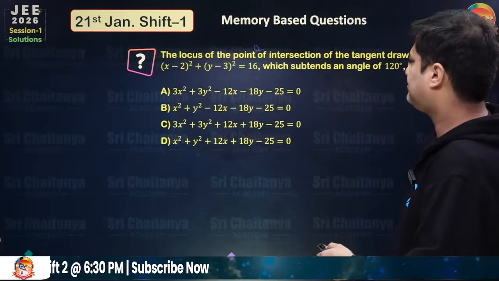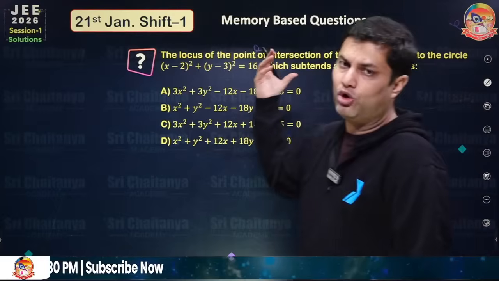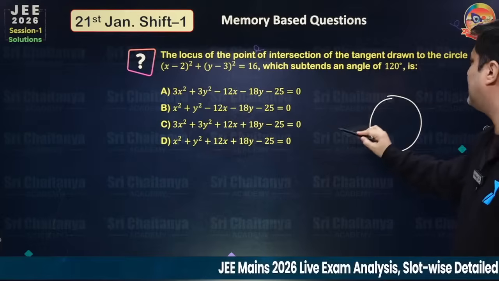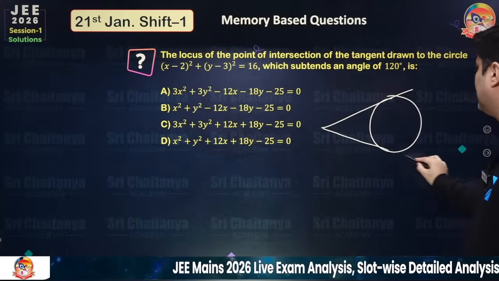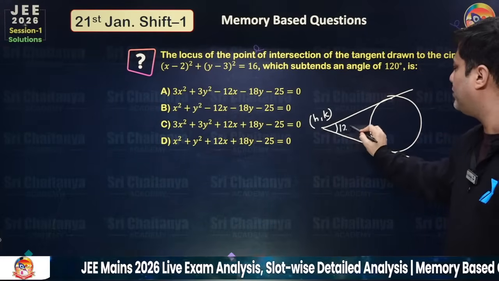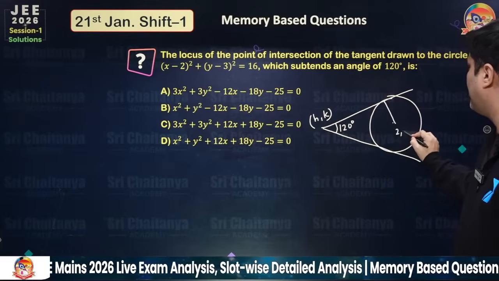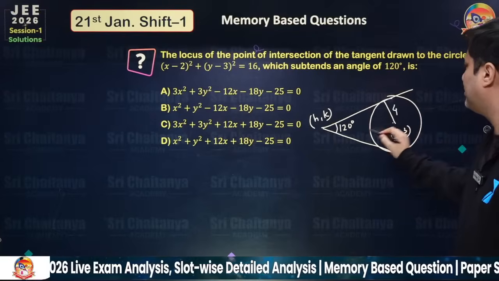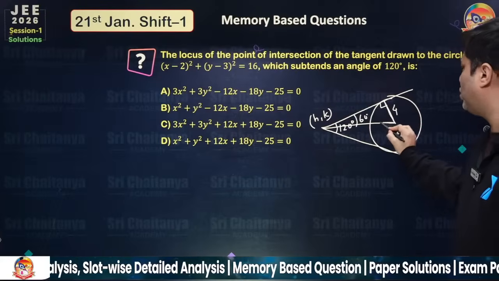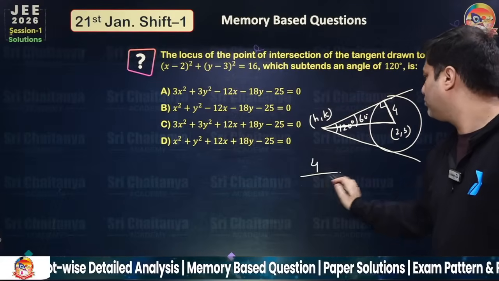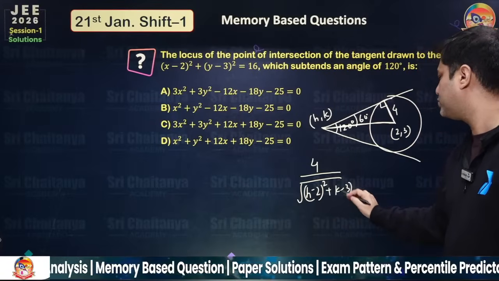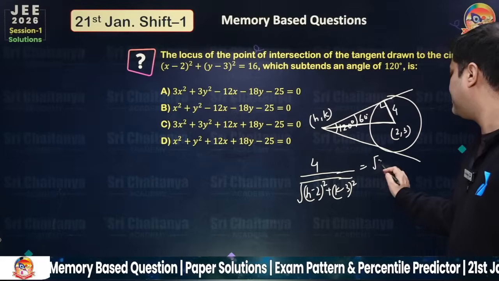Okay. The next question is: the locus of the point of intersection of the tangents drawn to the circle which subtends an angle of 120 degrees. So the locus of the point of intersection (h, k) which subtends an angle of 120 degrees. This is (2, 3) and this is 4. Very easy. This angle is 60 degrees. So use trigonometry: 4 upon hypotenuse is equal to sine 60.